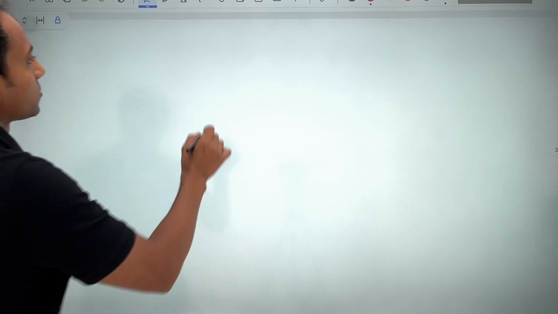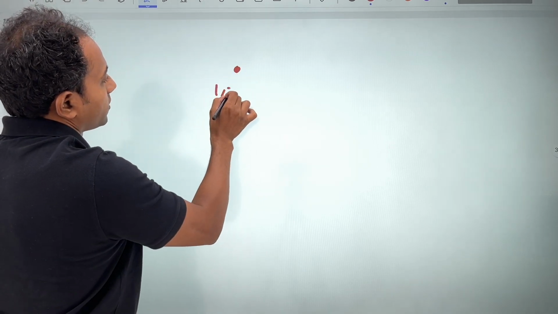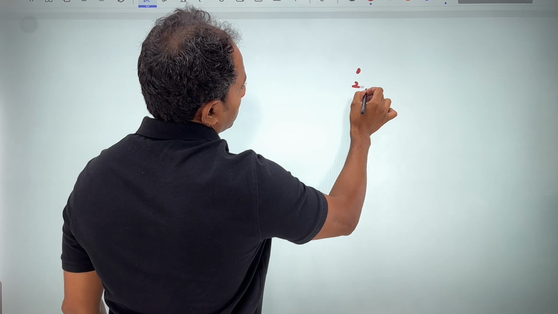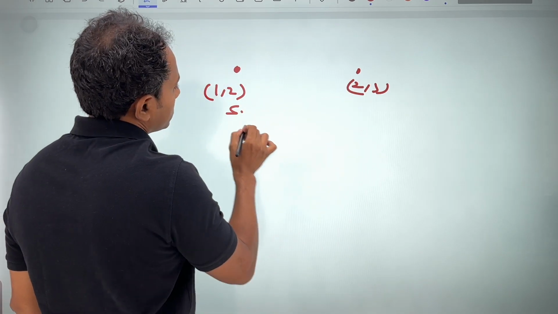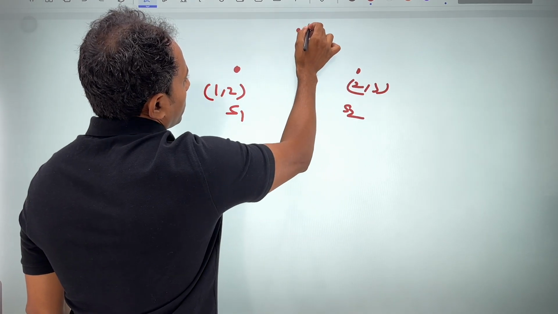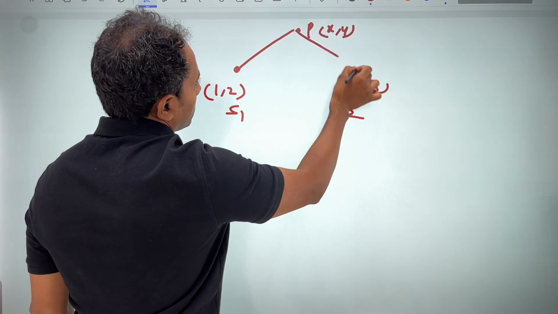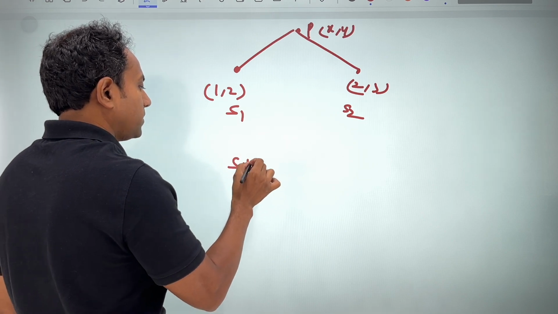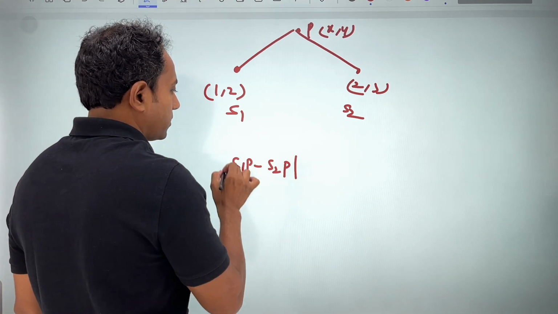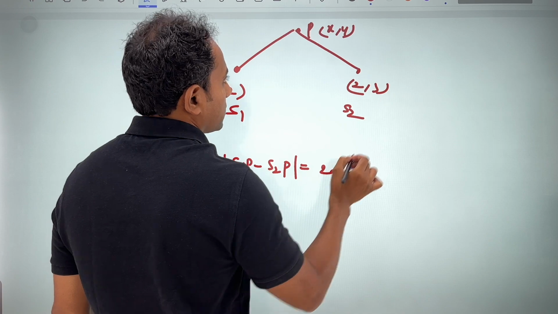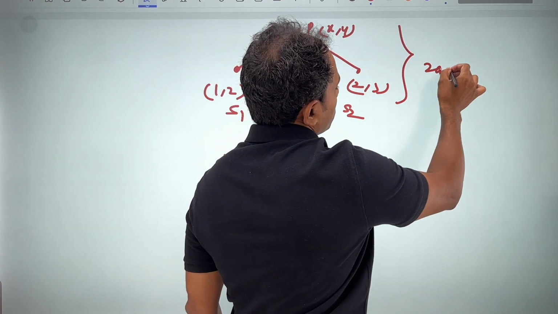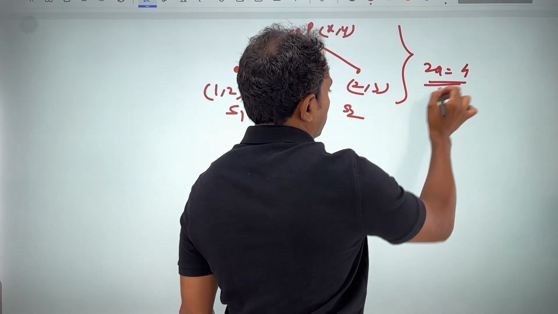Let us take a question. So let us say that the points are given as (1, 2) and (2, 3). These are the two foci. S1 is given, S2 is given. We can consider the point P as nothing but x, y for the sake of simplicity. So what we are saying is mod of S1P minus S2P should be equal to 2a. Now in such questions, 2a will also be given. Let us say it is given as nothing but 4.